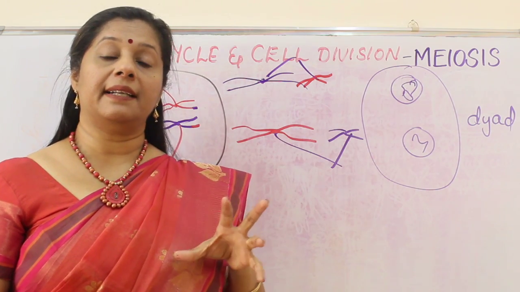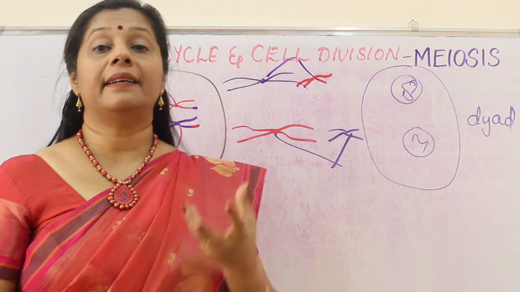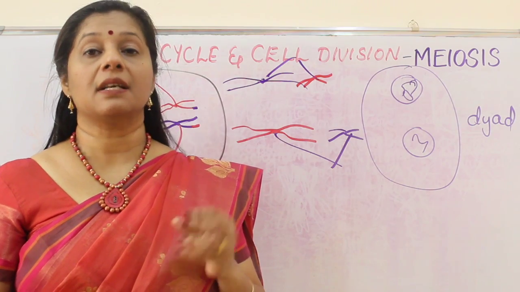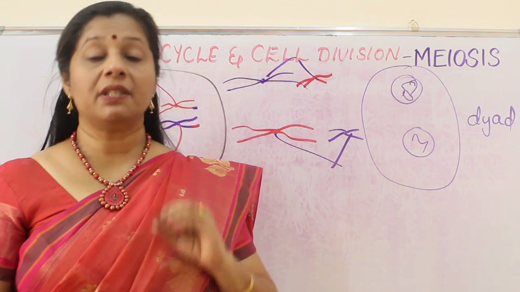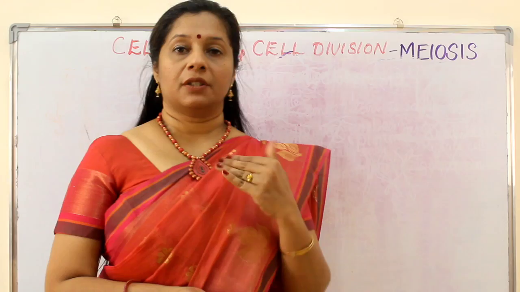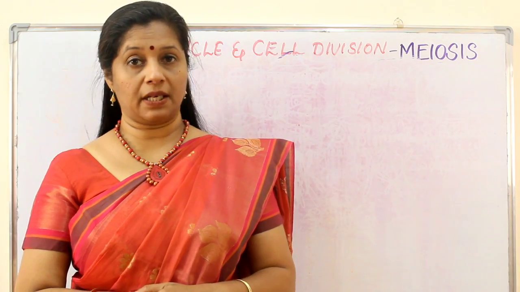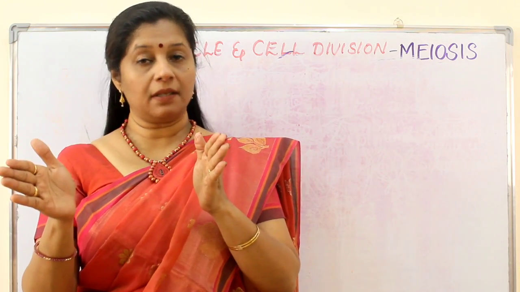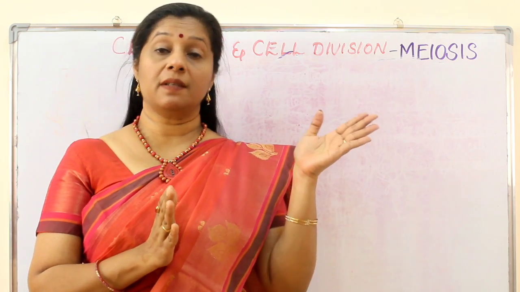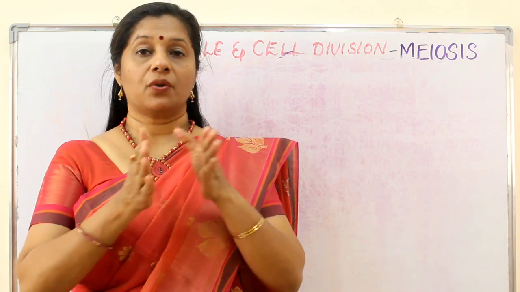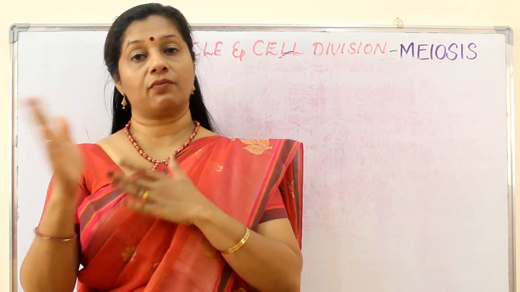Followed by interkinesis, these daughter cells will enter the next stage of meiosis, that is meiosis 2, which is similar to our mitosis. So meiosis 2 is similar to mitosis because it is also an equational division where the number needs to be the same, whereas meiosis 1 was a reduction division. Understood?